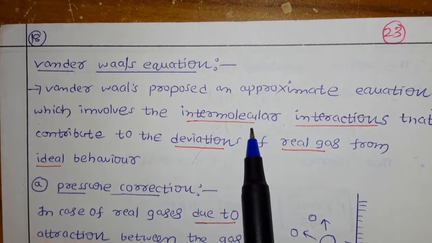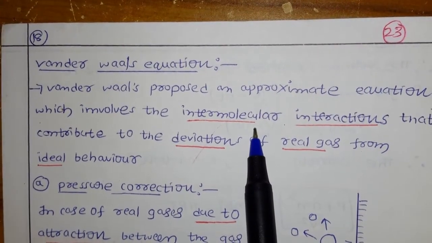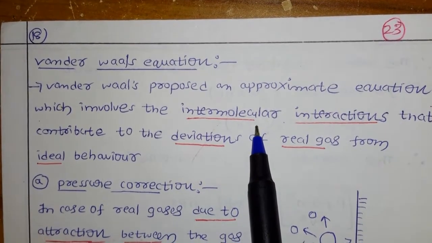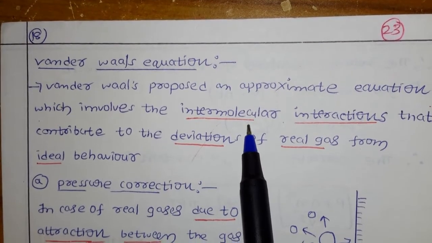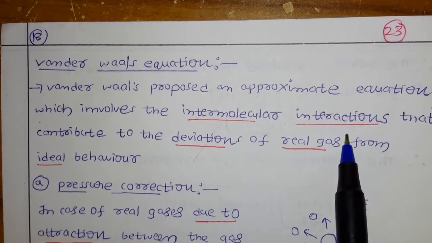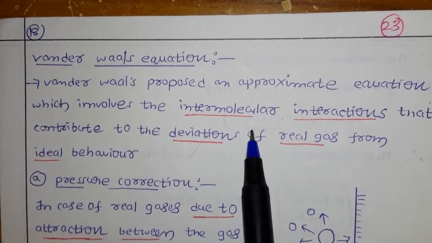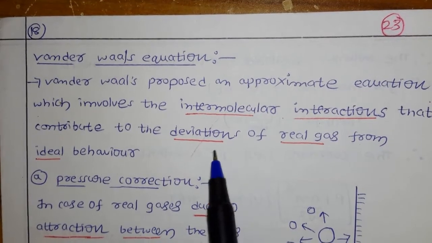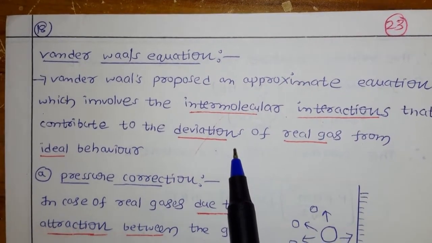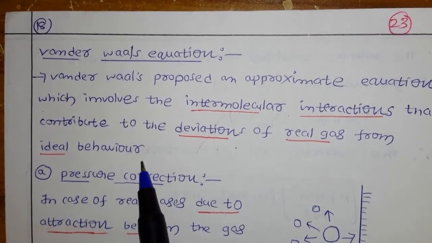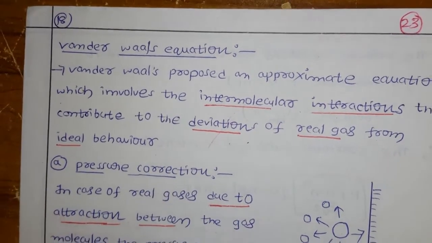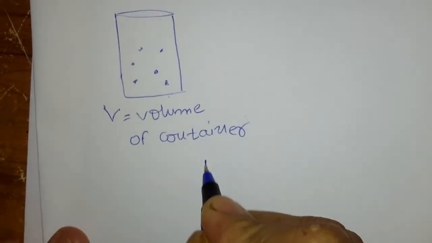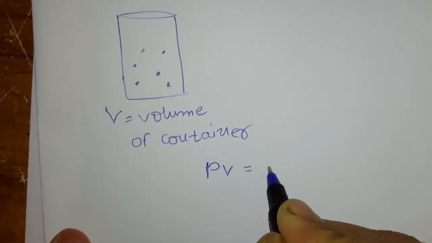Already we said that in gas molecules we have intermolecular attractions, but according to kinetic molecular theory there is no intermolecular attraction. So by involving the intermolecular interaction, because of intermolecular attraction, our real gases are showing the deviation from the ideal behavior. So just now we said the equation PV equal to nRT has to be corrected. Here we have the one ideal gas equation, PV equal to nRT.